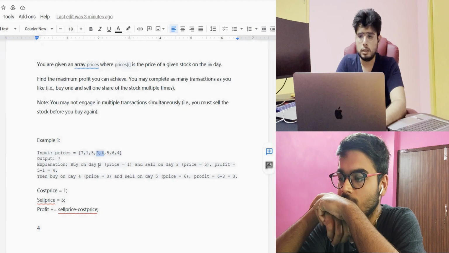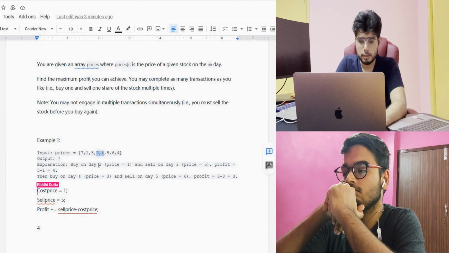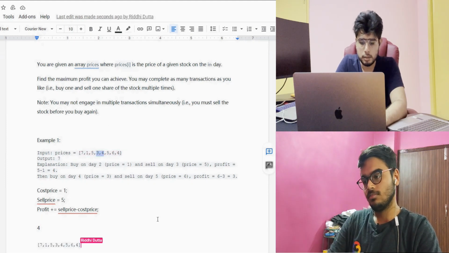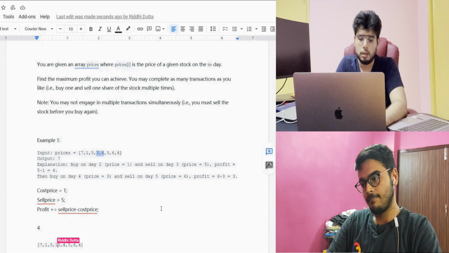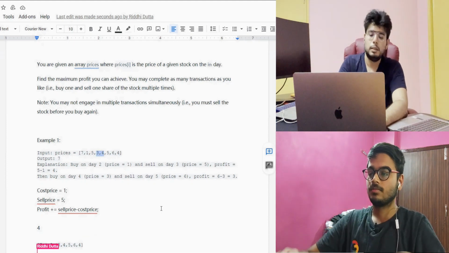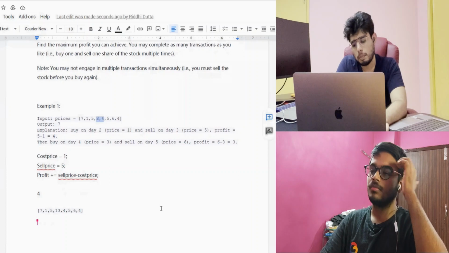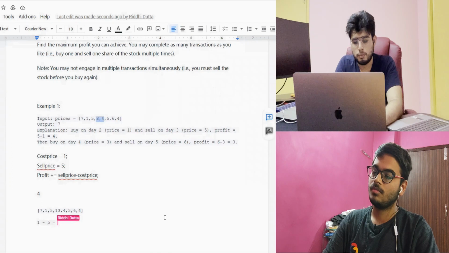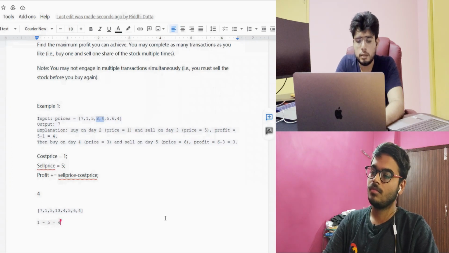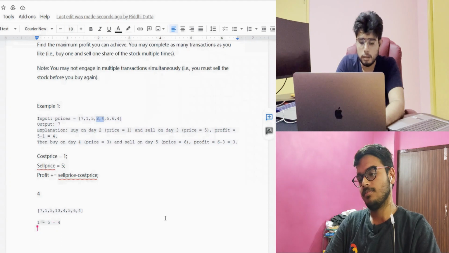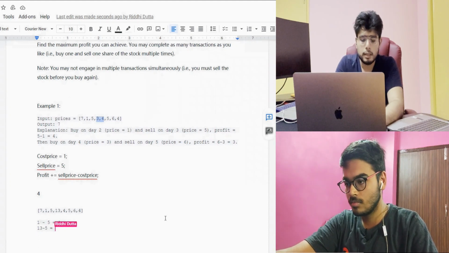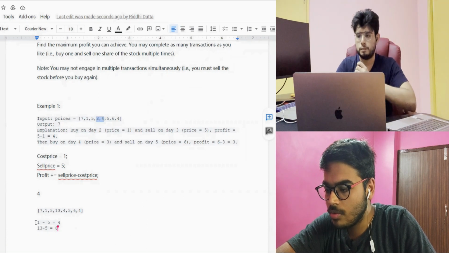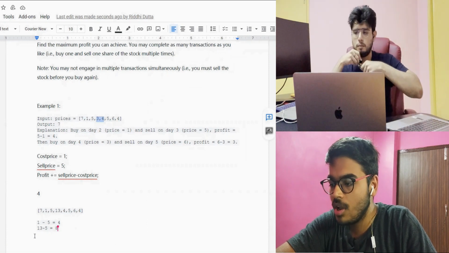So let's say for this example you have this 7. Let me just copy this and paste it over here. Let's say you have this as 13, right? Just to ensure that you're understanding it correctly, you can buy this stock at 1 on the second day, you can sell it at 5, you get it as a profit, right? And then you can again buy the stock as the cost price on day 2 itself, and then you can sell it and get this as profit. So are you considering this case? 1 and 5, and then, okay.